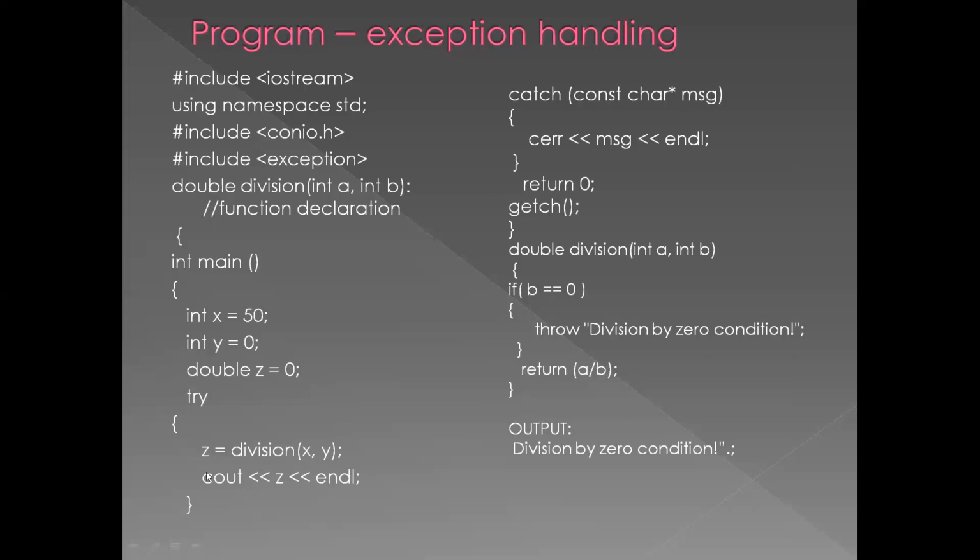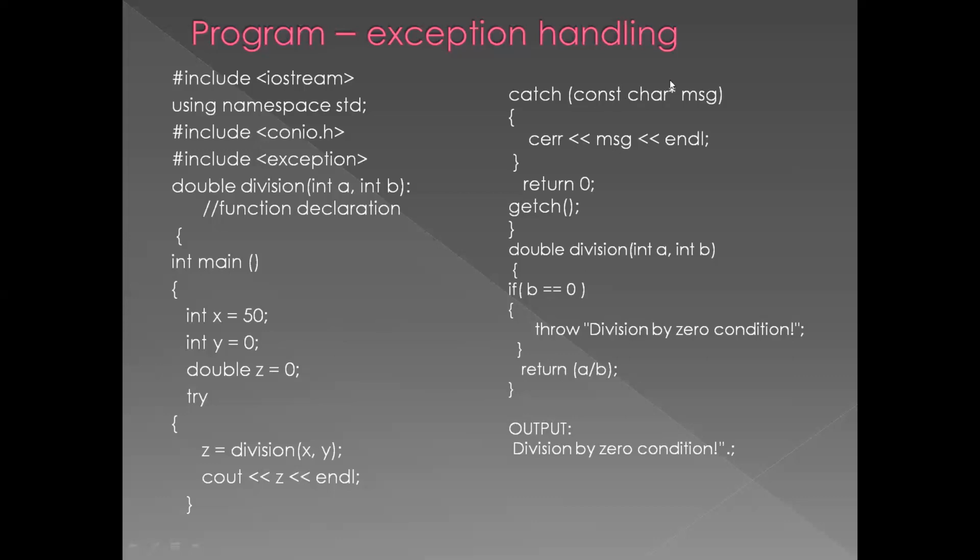Next you have given a catch, const char star message. Const is generally constant because it is an error. Catch will take that message into consideration because you have given y equal to 0, so it is an error.